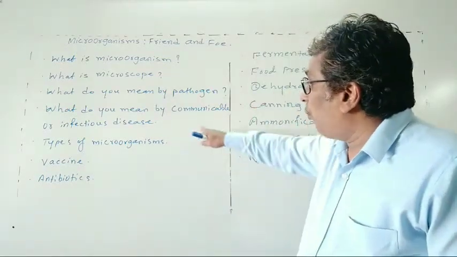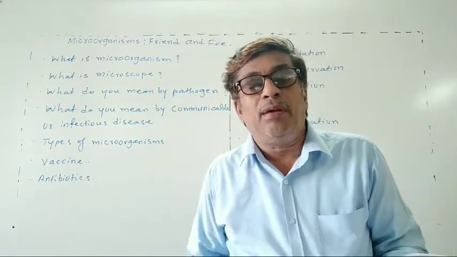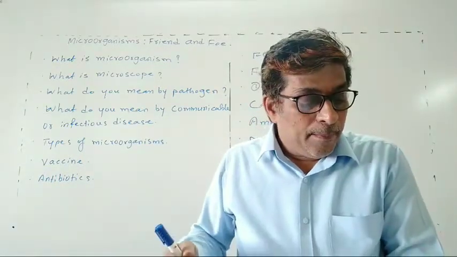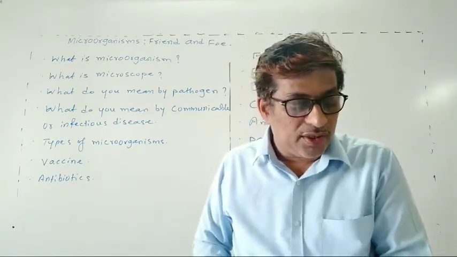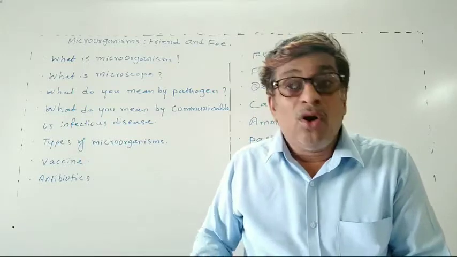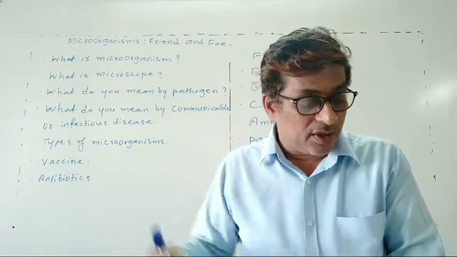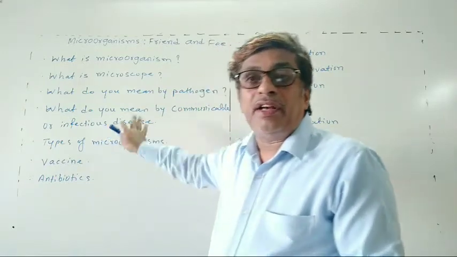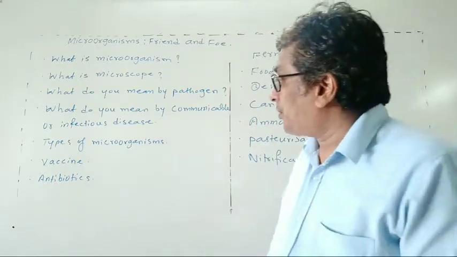Okay, now the next one is, what do you mean by communicable or infectious diseases? Communicable or infectious diseases are the diseases that are caused by pathogens and transmitted through air, food or water, or by direct contact between person to person. So that is called communicable or infectious diseases.